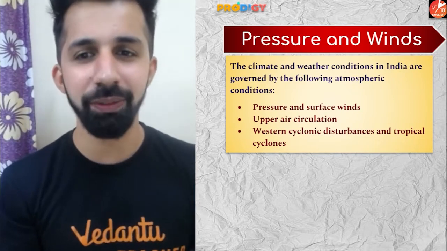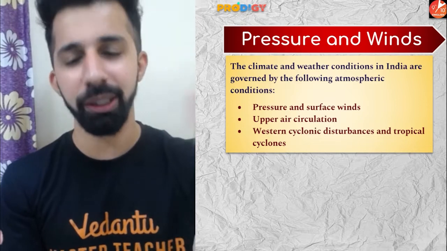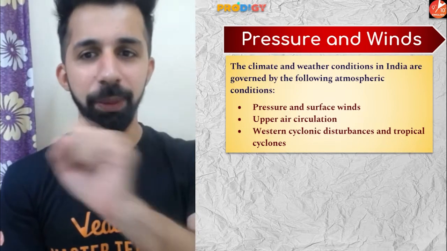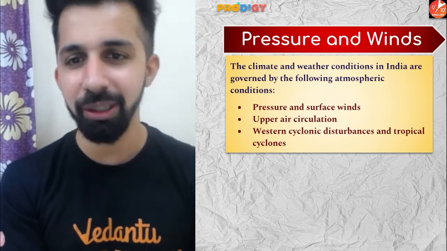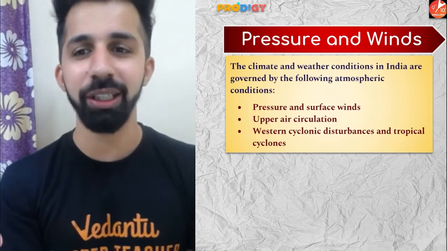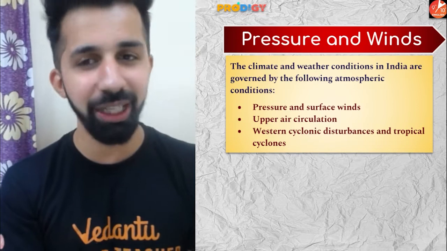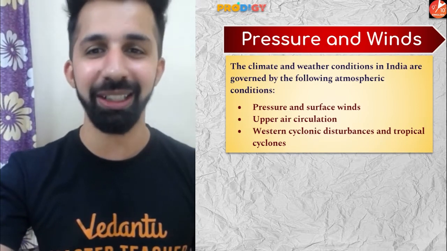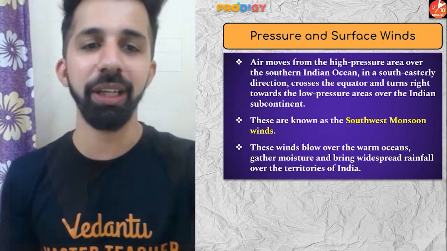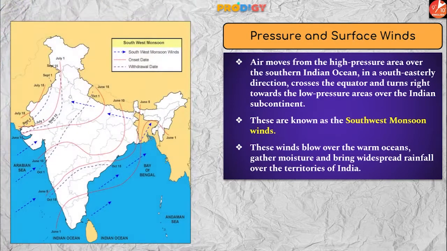In the pressure and wind system, I'm going to discuss three important things right now. That is pressure and surface winds. The second one, upper air circulation. And the third one, western cyclonic disturbance and tropical cyclones. So let's get started. This is going to be very, very interesting. The very first one we have is pressure and surface winds.